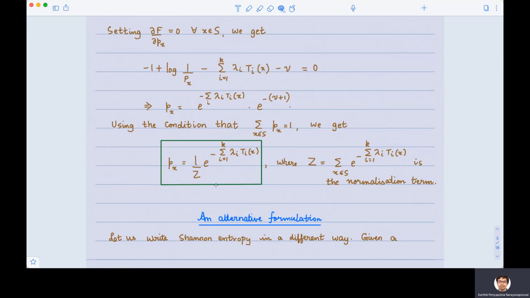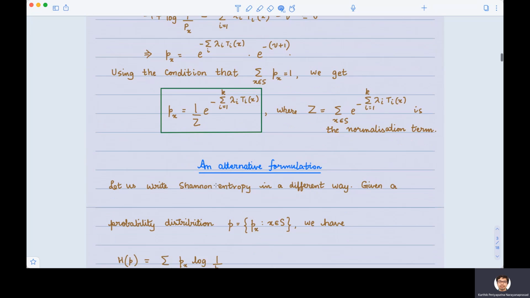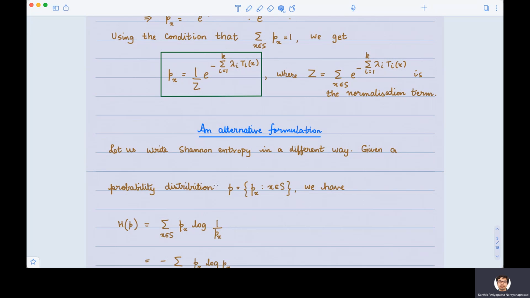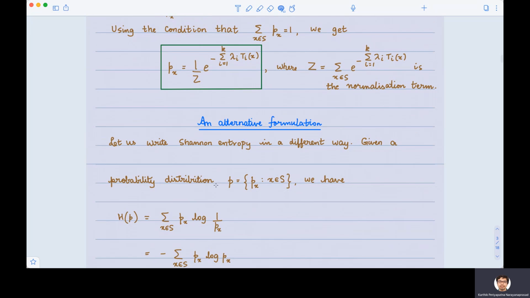Okay, so what is very special about this form? We solved it by the method of Lagrange multipliers. So what is so big? What is the big deal about this? Now let's see an alternative formulation of the same problem about finding the distribution of the words in a corpus.